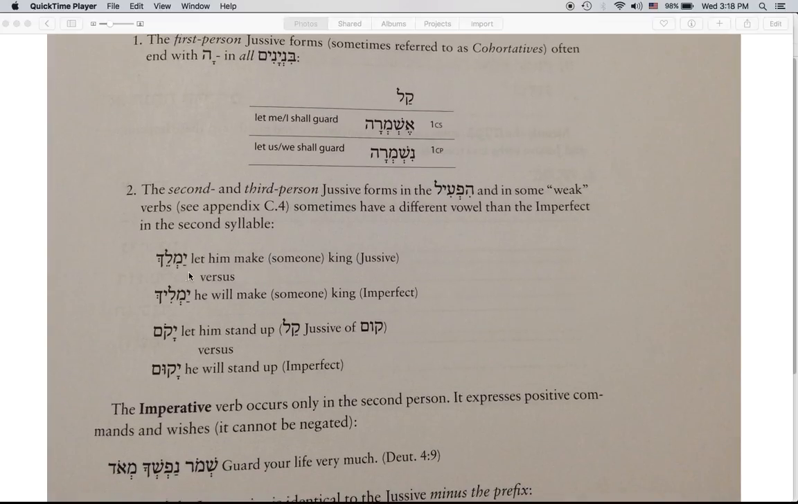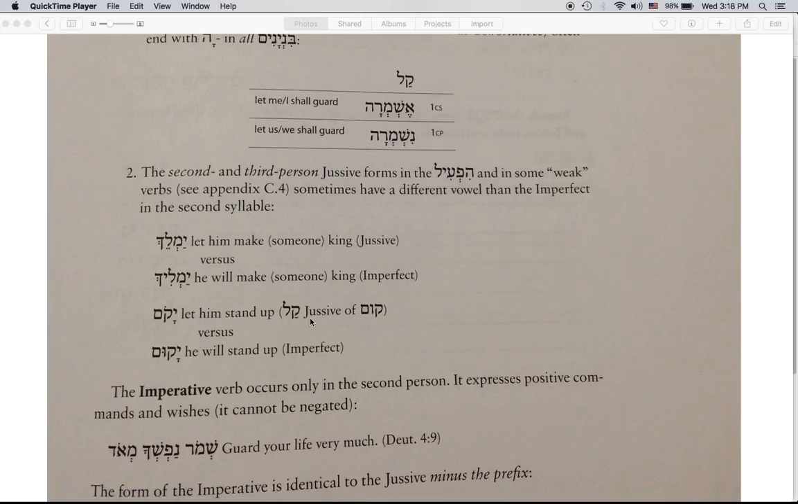A couple of examples. Yamlek. This is our jussive. Let him make someone king. The imperfect is yamlik. So here we have the tsere, here the hirik yod. The jussive has shortened the vowel from the hirik yod to its tsere.